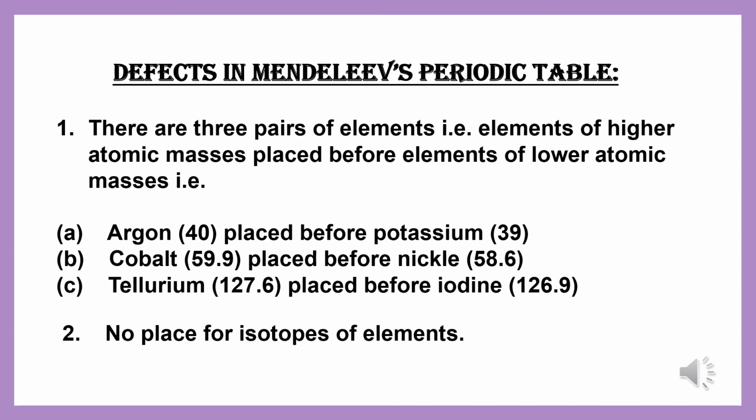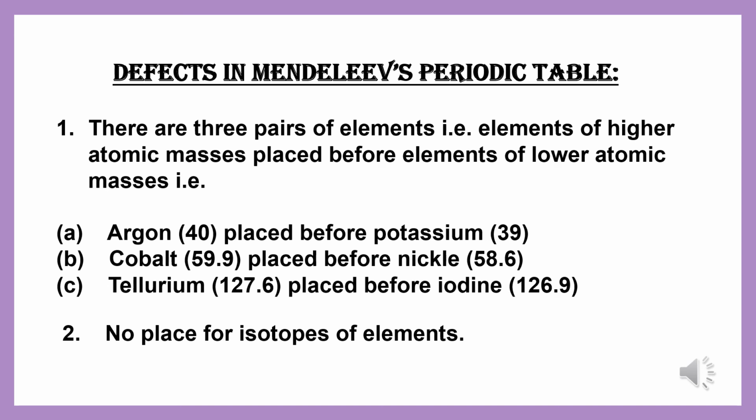So potassium should be before argon as the atomic mass of potassium is 39, but he placed argon before potassium. Number 2, cobalt, 59.9, placed before nickel, which is 58.6. Tellurium, 127.6, placed before iodine, that is 126.9.